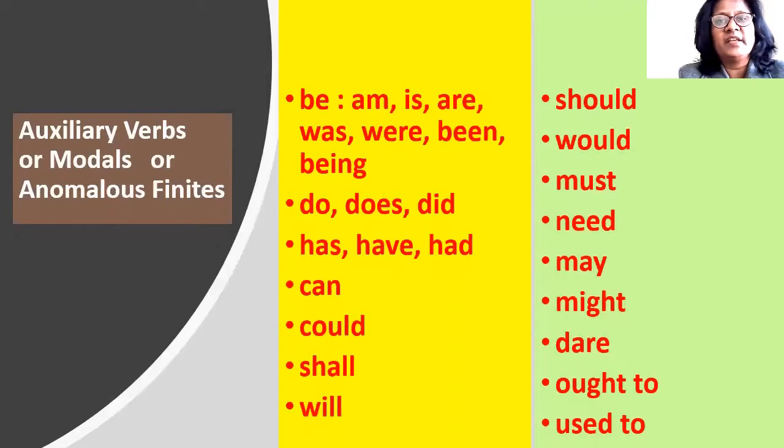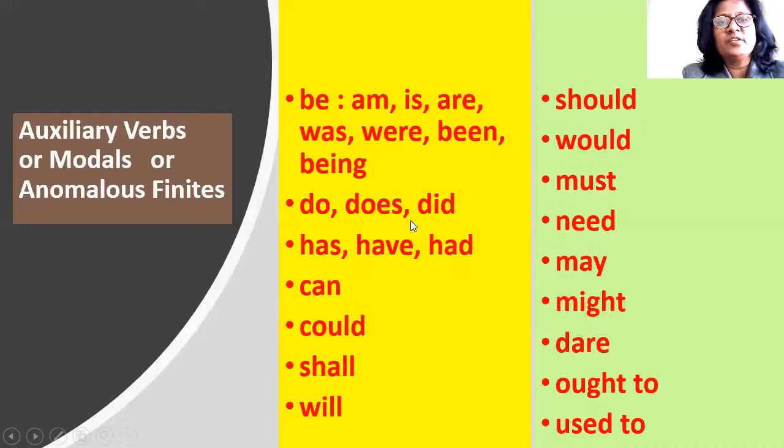So if something is, or was, or will be, or has been, this is the simplest verb be. Now do, does and the past form is did. This again is a very common auxiliary verb that we use in our routine conversation.